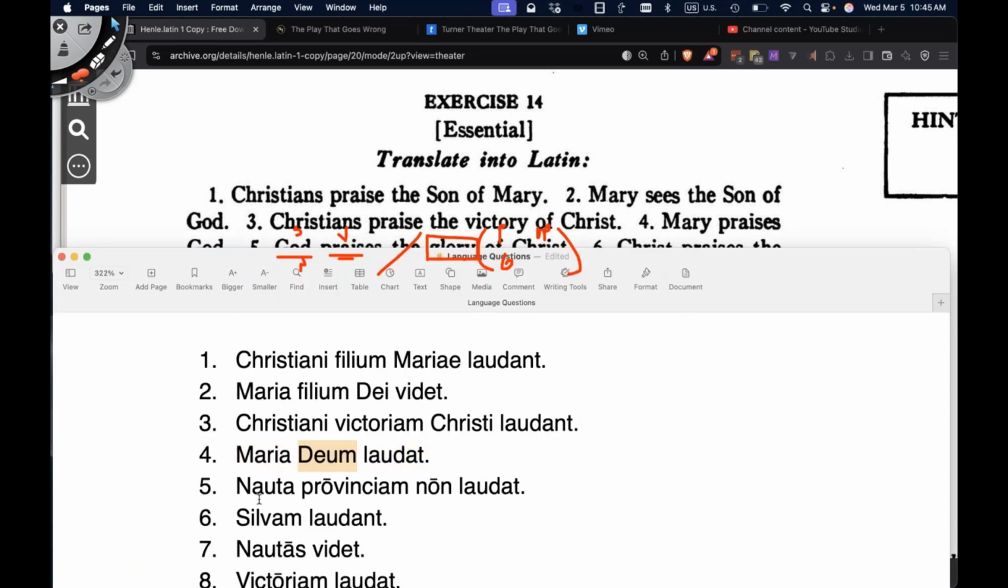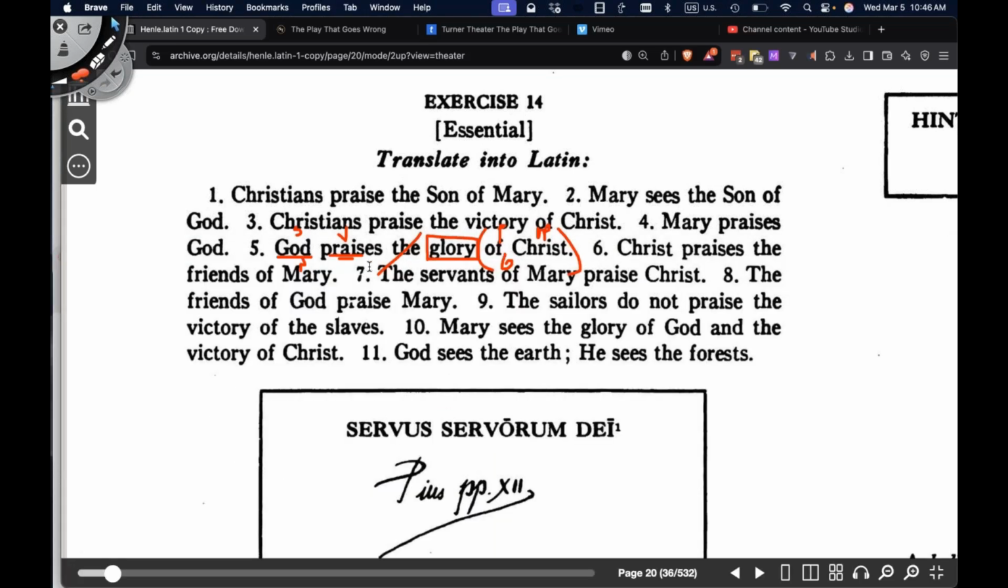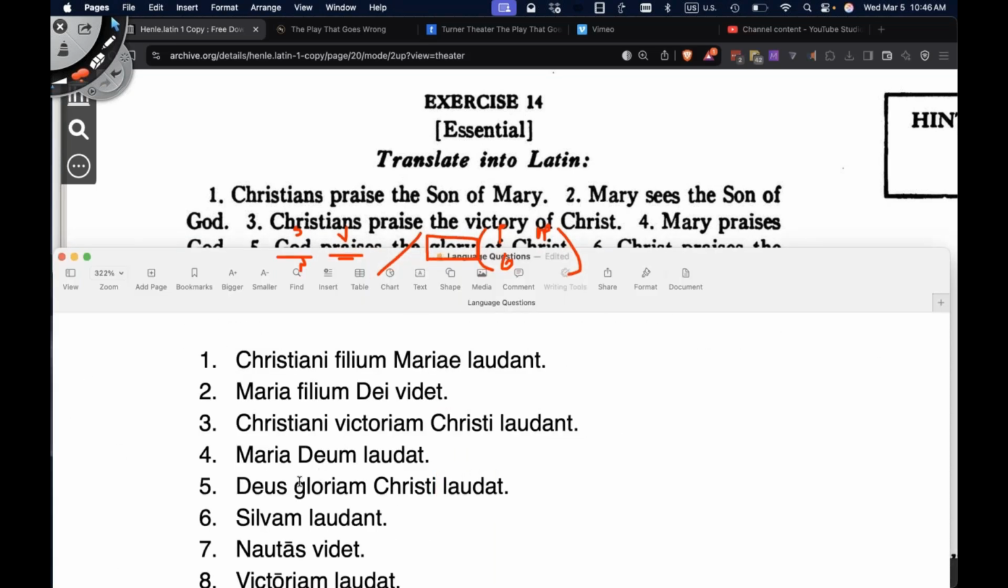So God in the nominative case would be Deus. And he praises, we already have laudat here, he praises. And victoriam, we're going to change to glory. And of Christ is going to be in the genitive case, Christi. Deus gloriam Christi laudat. God praises the glory of Christ.